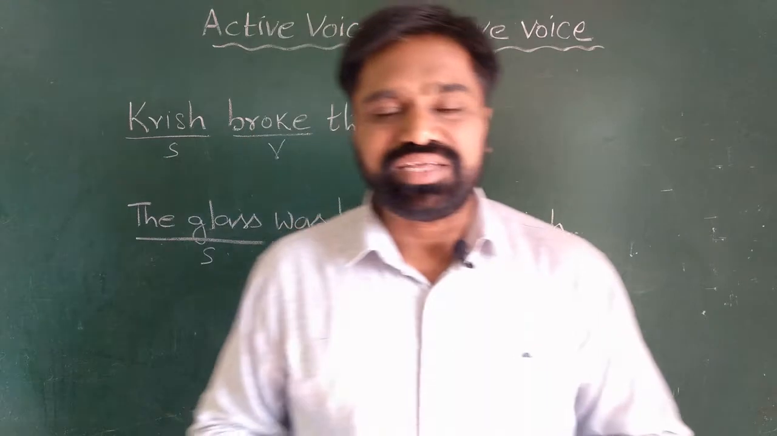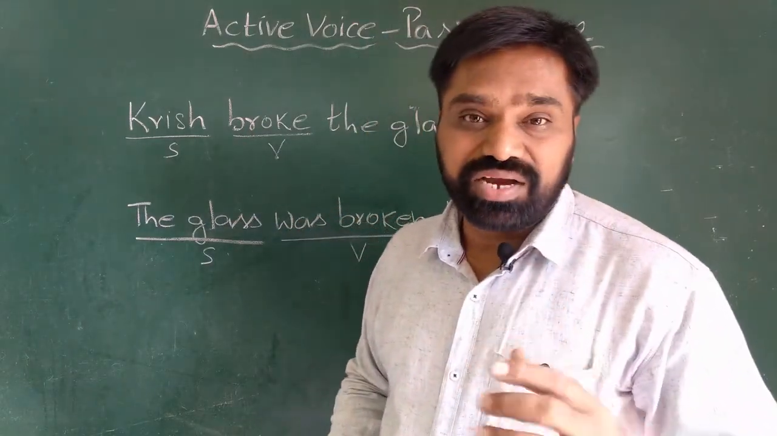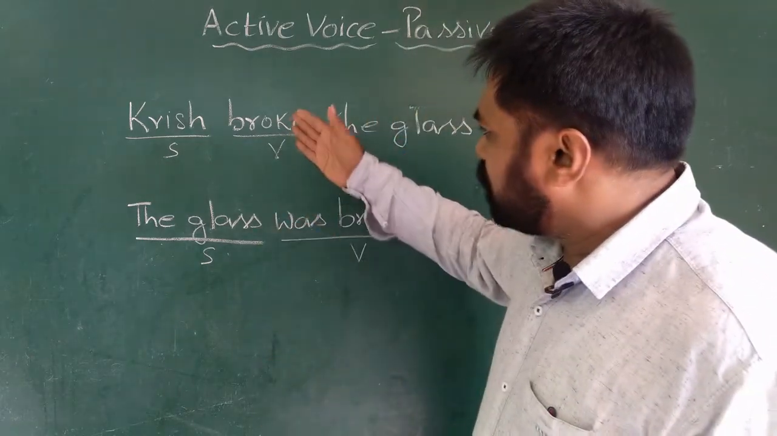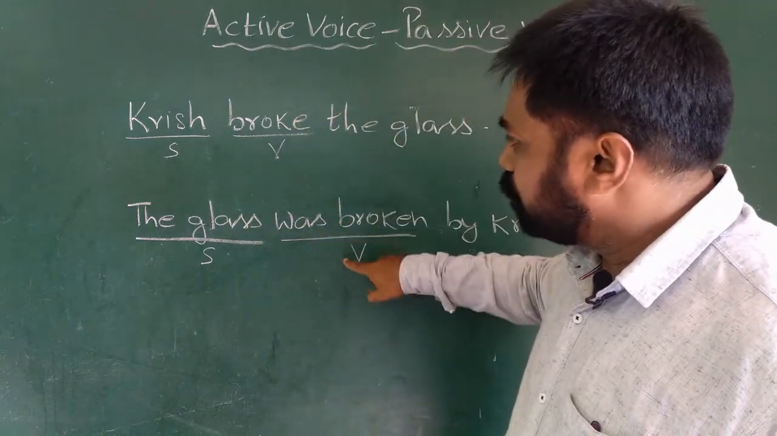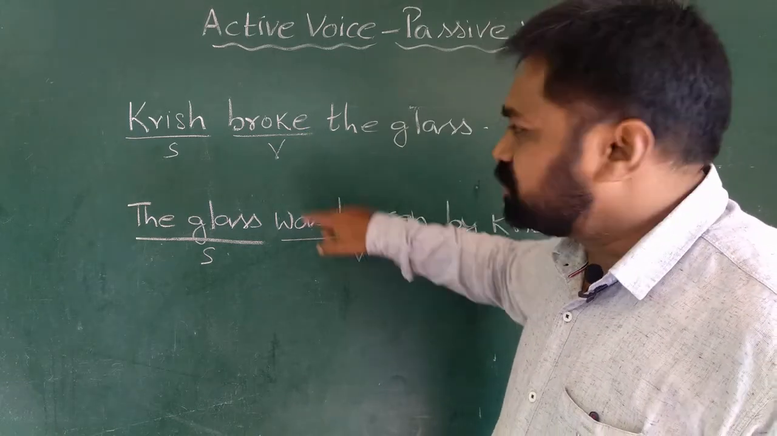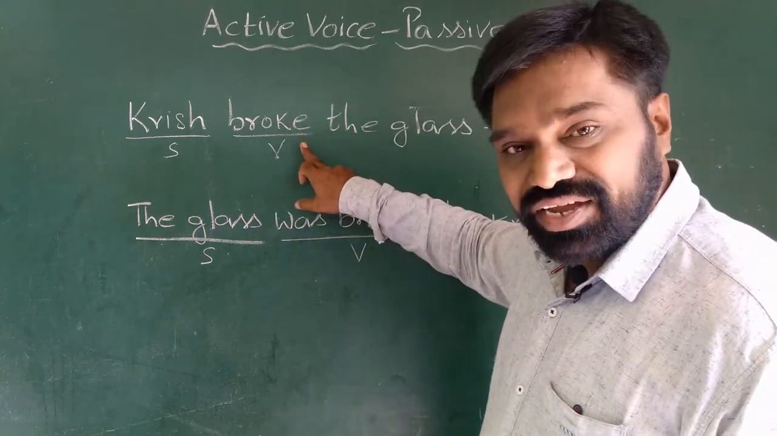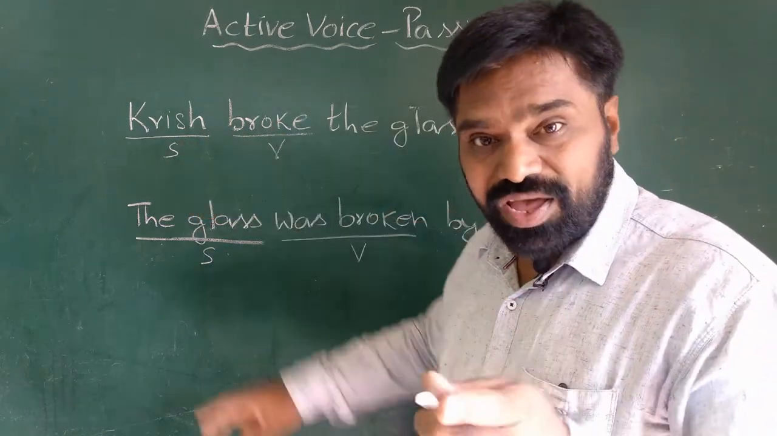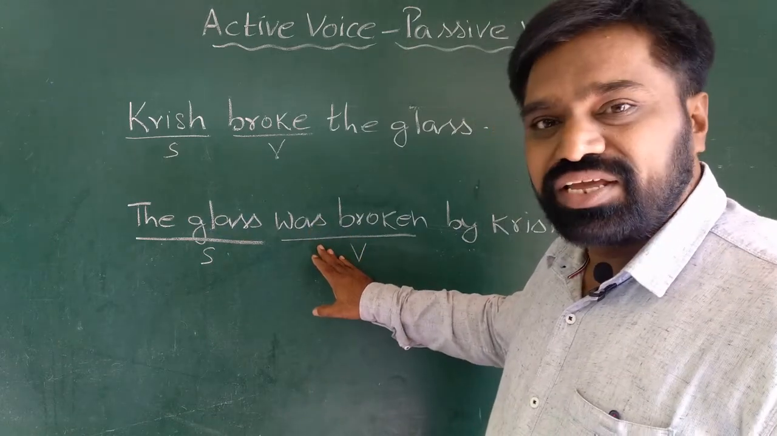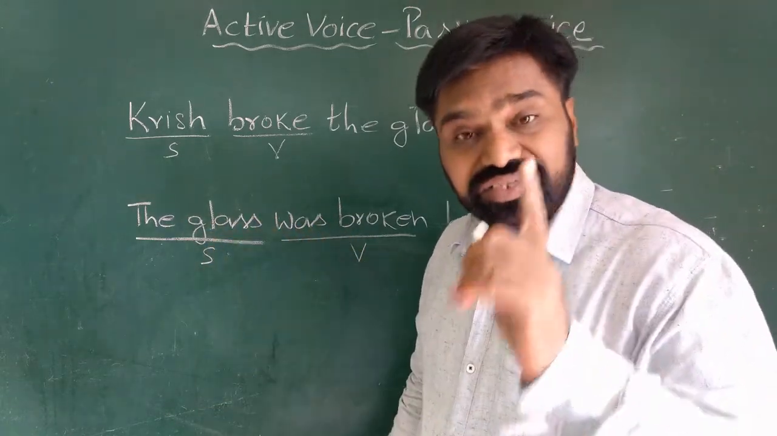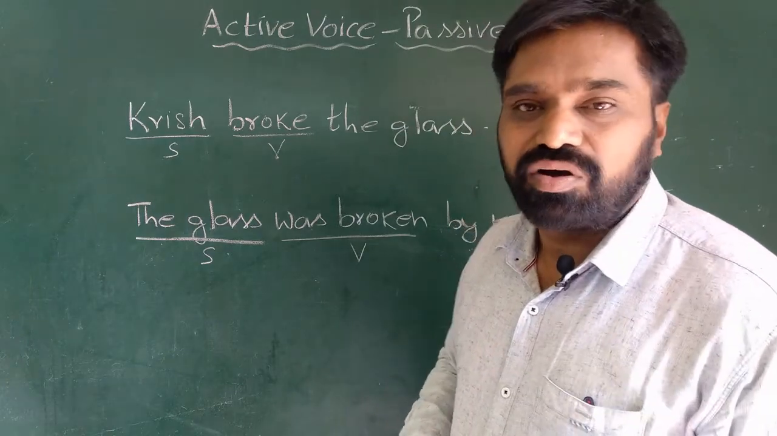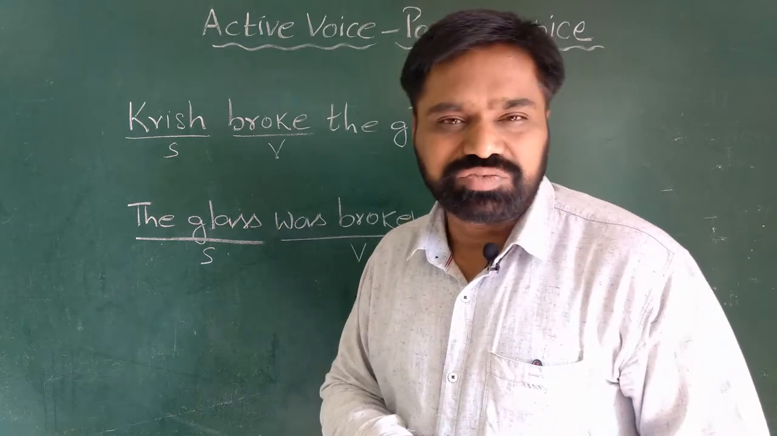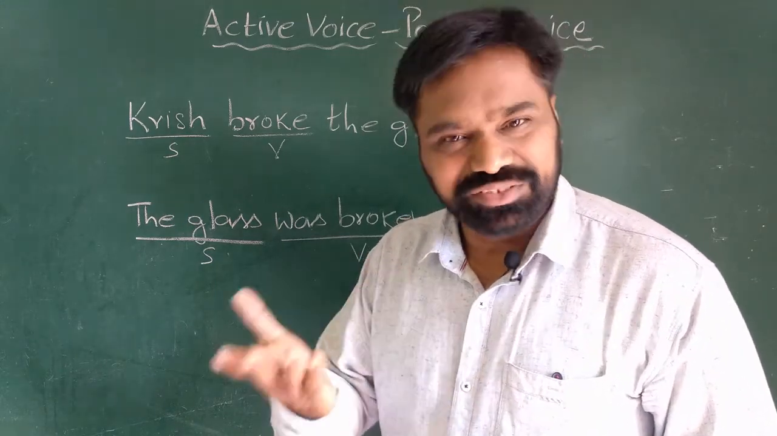So, after understanding this, now let us come to understand what is the meaning of active voice or passive voice. Active voice or passive voice both refer to verb forms. Active voice is a verb form where it indicates that the subject is the doer of the action, whereas the verb form which indicates that the subject is the receiver of the action, then it is called a passive voice. Let us understand how to transform an active voice into passive voice.